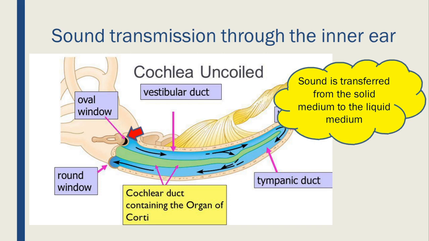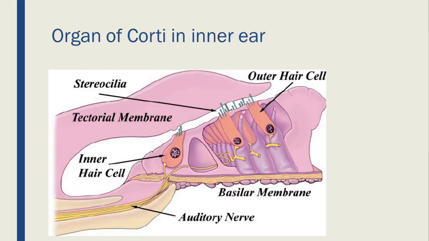The cochlea of inner ear is having three parallel canals. Of these three canals, the cochlear canal is having the organ of Corti with the sensory hair cells. We have studied about organ of Corti in the previous class. The movement of fluid in the cochlea causes the movement of basement membrane on which the sensory cells lie. Here you can see the sensory hair cells of organ of Corti resting on the basement membrane. When the basement membrane moves due to vibrations, the sensory hair cells rub against the overlying tectorial membrane.